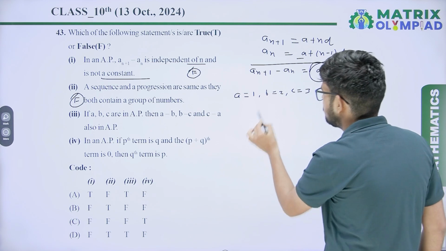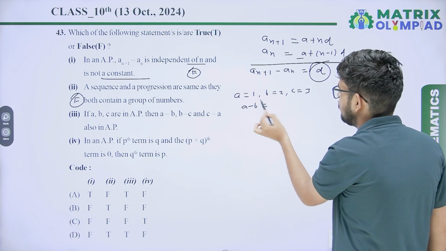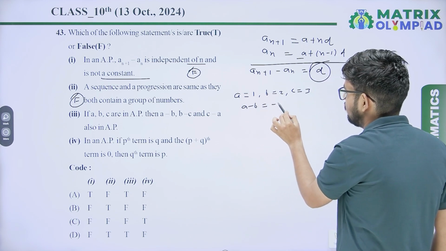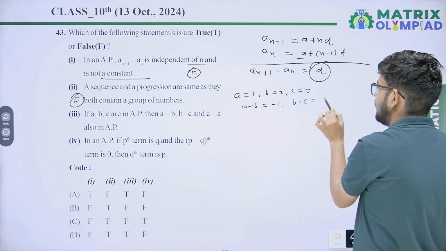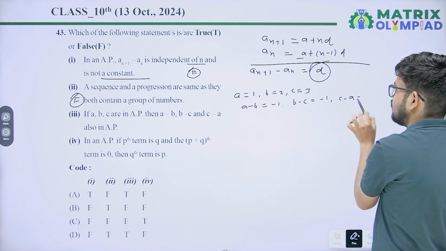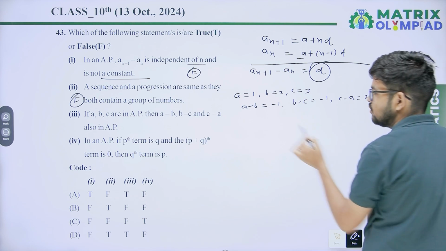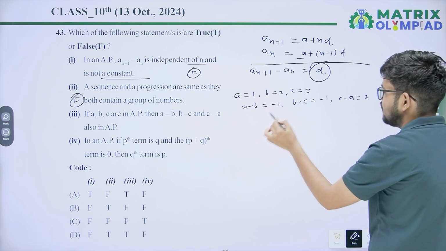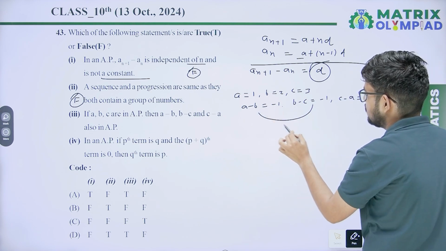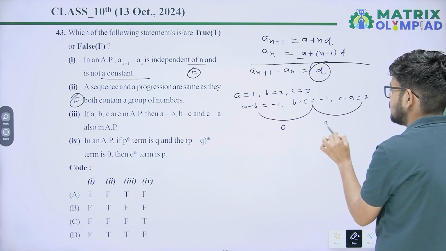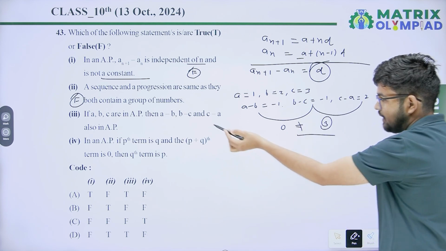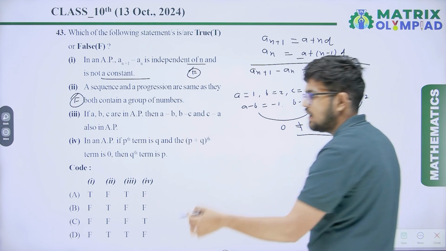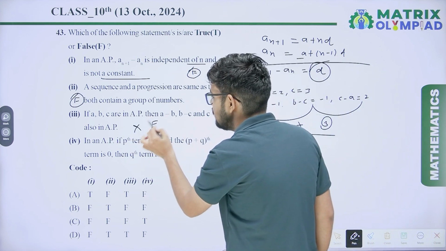Now A minus B equals minus 1. B minus C equals minus 1. C minus A equals 2. So are they in AP? The difference of these first two is 0, but the difference of the next is 3. So d1 is not equal to d2. It means A minus B, B minus C and C minus A are not in AP. So third one is false.